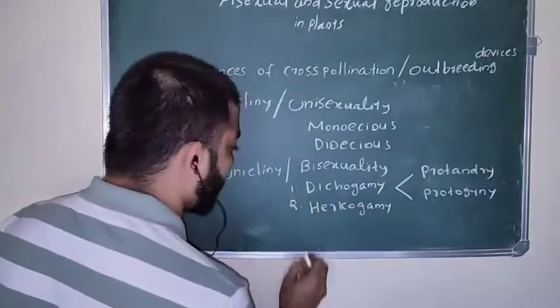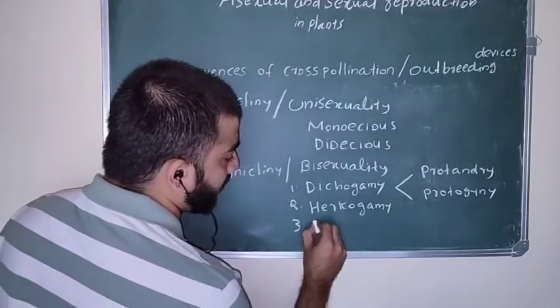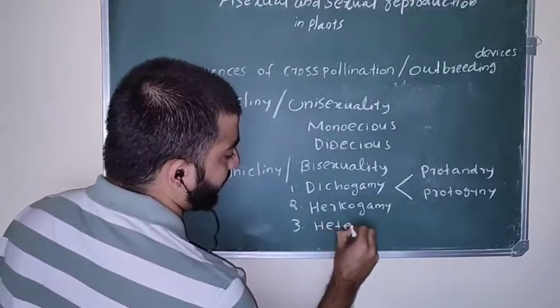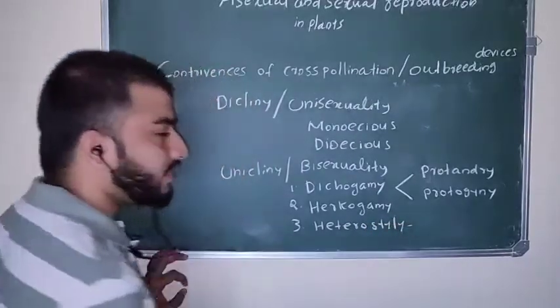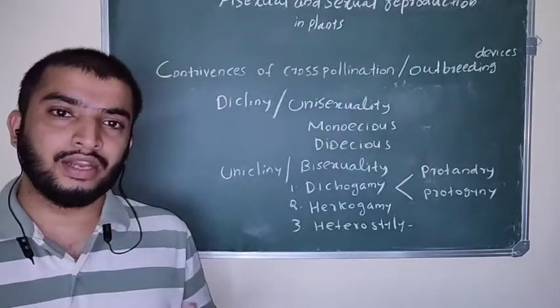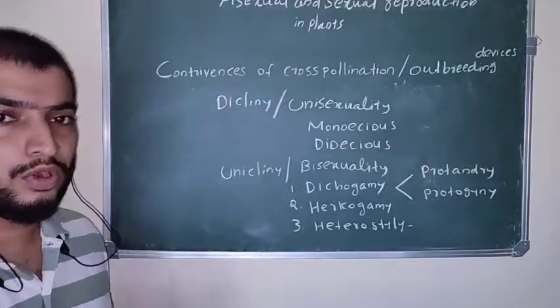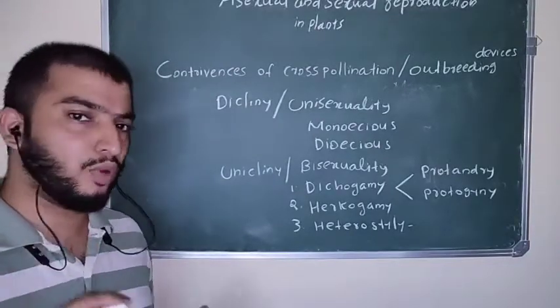Then the third type under unicliny, that is heterostyly, which means stamen and style length is different in different flowers, which promotes cross-pollination and prevents self-pollination.